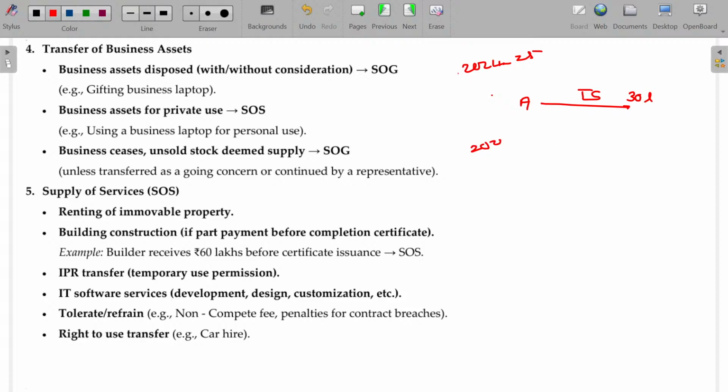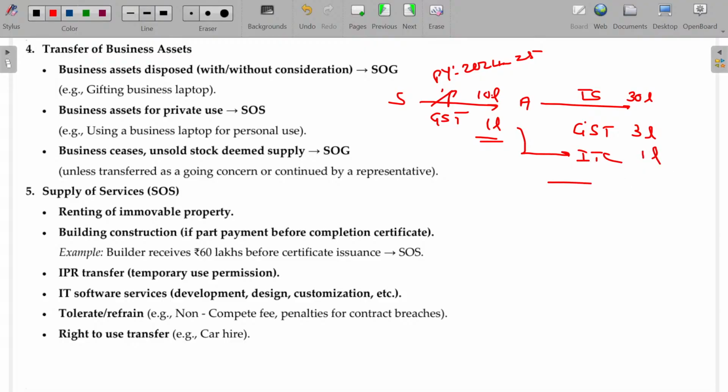In the year 25-26, for that GST is payable, how much? Assume 3 lakhs. If he gets any input, GST on that, so input being 10 lakhs and GST on this being 1 lakh, this 1 lakh he can get as ITC back. Clear?